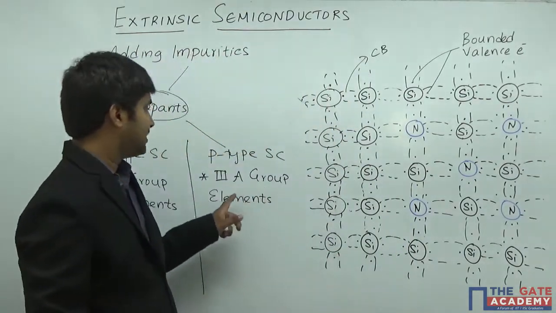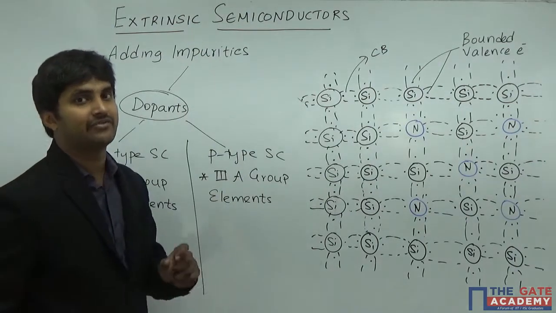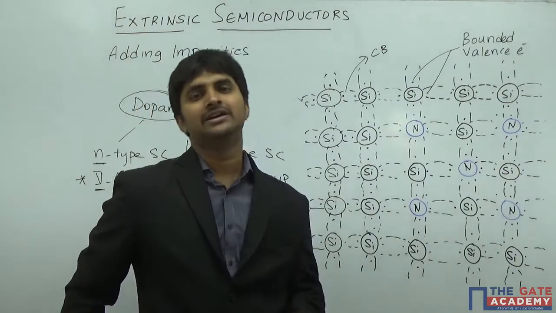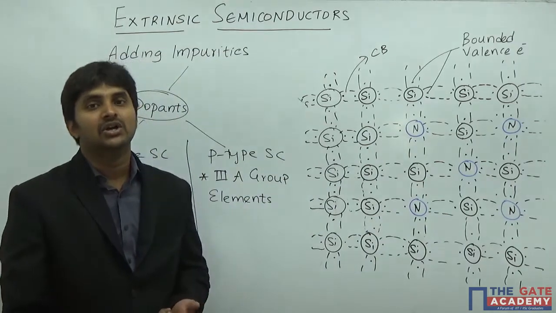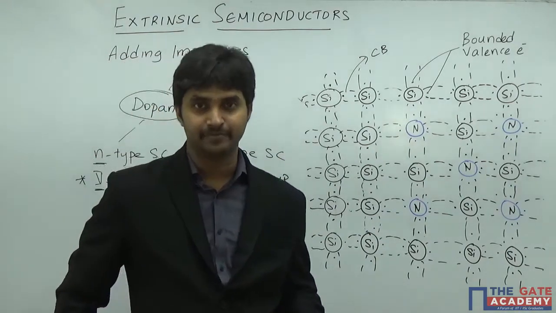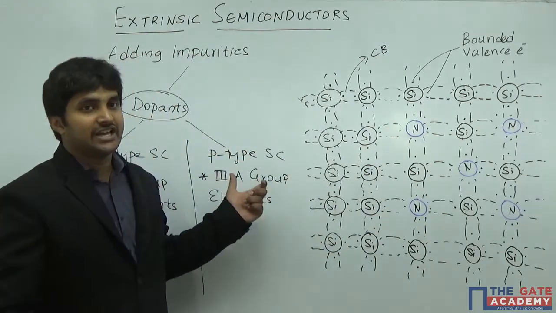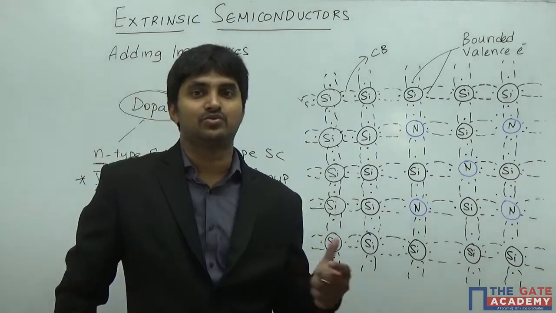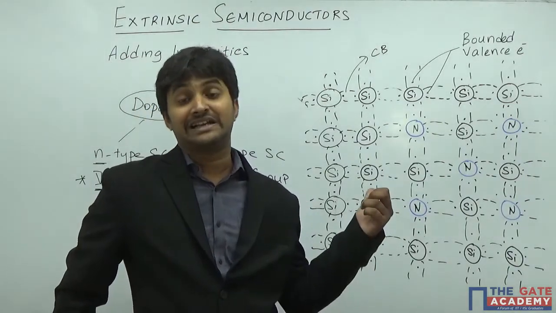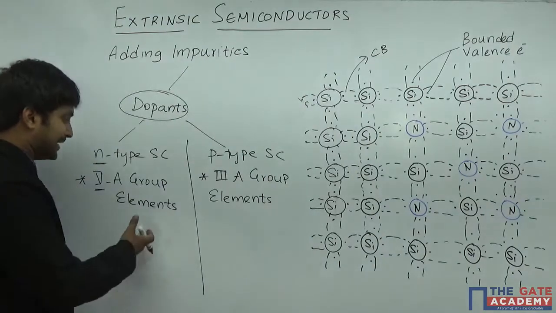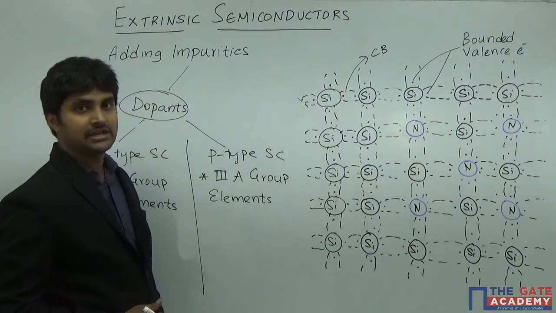And similarly here, in the case of third A group elements, the valency is nothing but the number of electrons which are present in the valence orbit of a particular atom. So in the case of third A group elements, the valency is equal to 3. That is why we also call it a trivalent impurity. So here it is a pentavalent impurity and here it is a trivalent impurity.